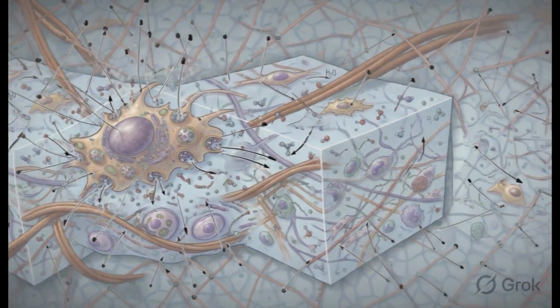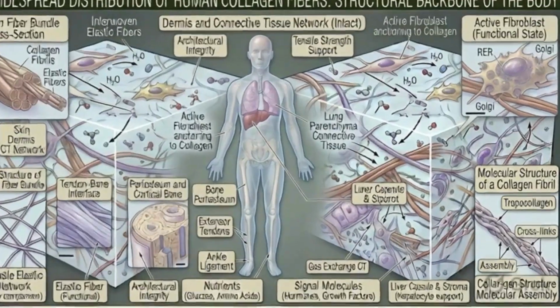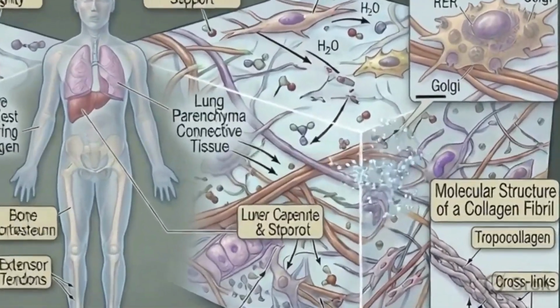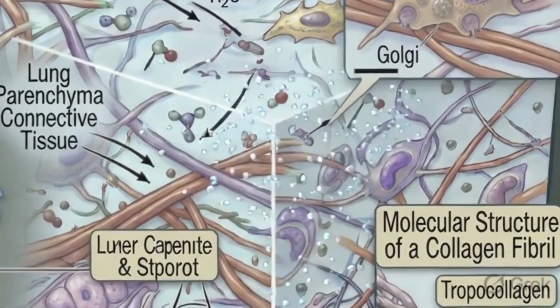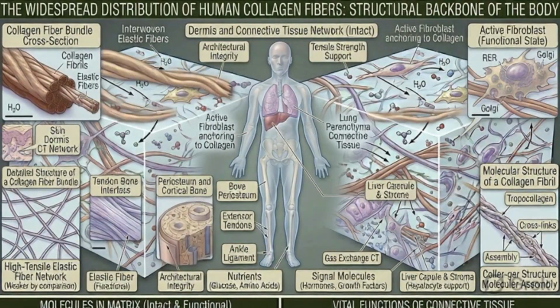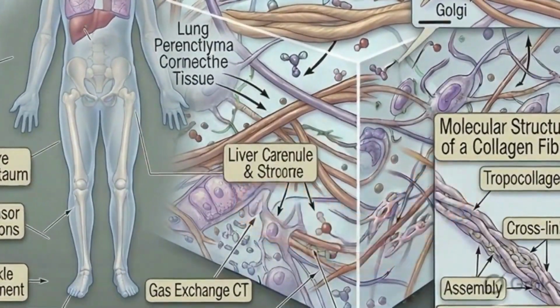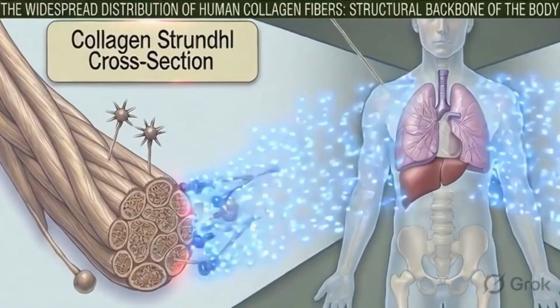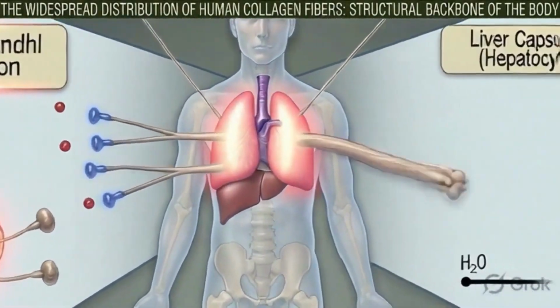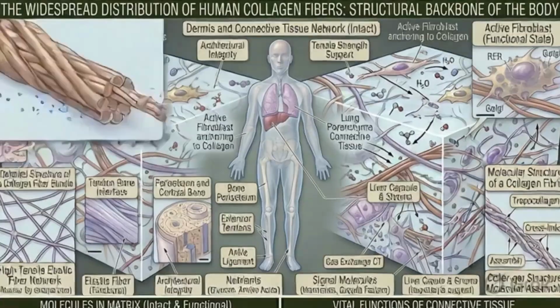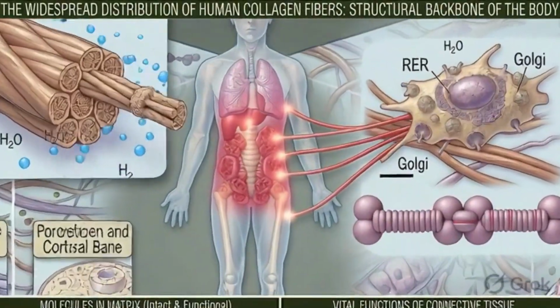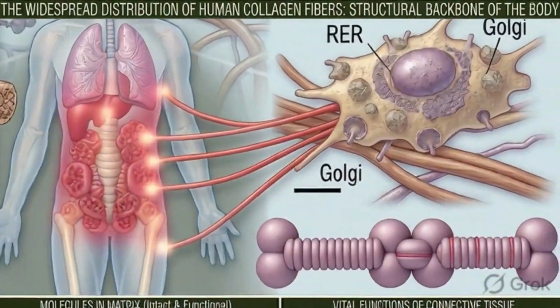Unlike epithelial tissue, which mainly consists of tightly packed cells, connective tissue is defined by what surrounds its cells, a material known as the extracellular matrix. This matrix is produced by the connective tissue cells themselves, and its composition decides the properties of the tissue. The extracellular matrix is made up of protein fibers embedded in a ground substance. The most important of these fibers is collagen.